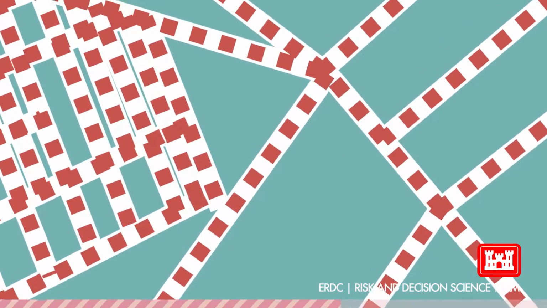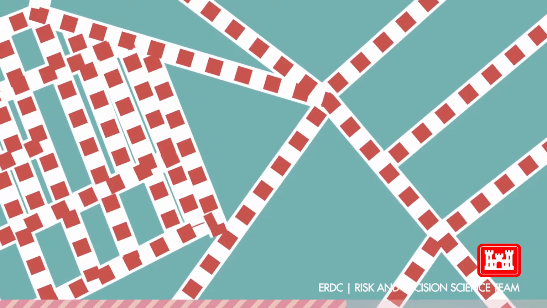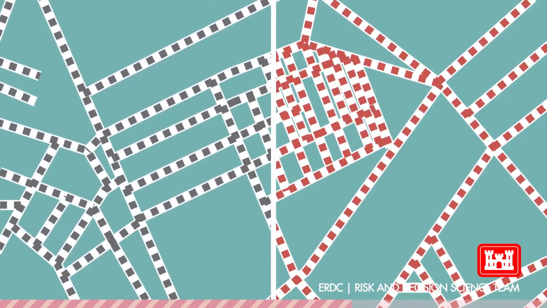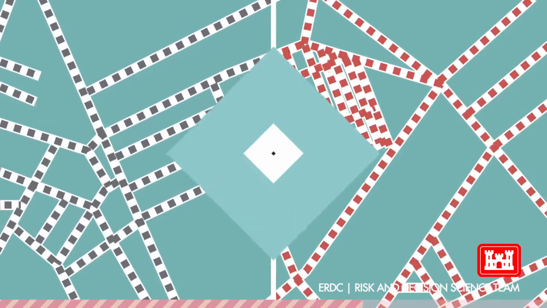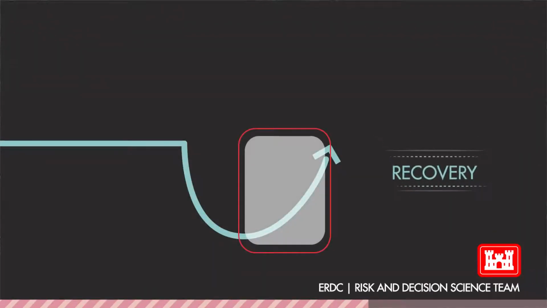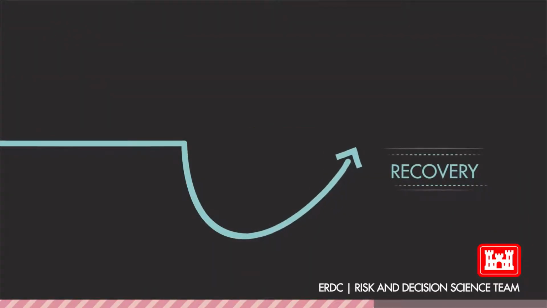Once the disruption has been absorbed, the system then begins to recover. The rate of recovery will depend on many factors, including how much damage was mitigated during the absorption stage. The slope of this section represents the speed of recovery. A steeper slope here represents a faster recovery.